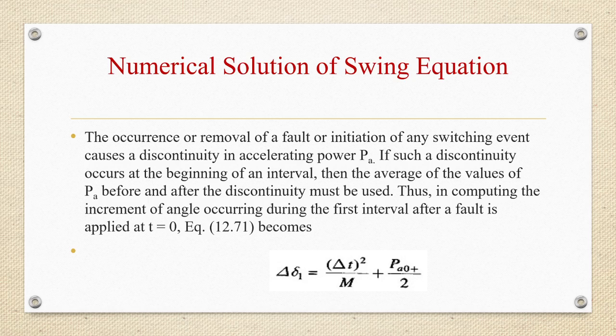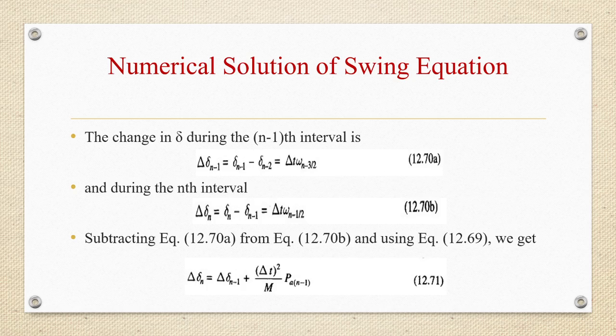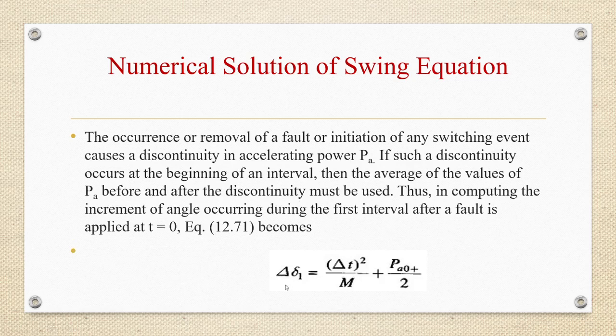The occurrence or removal of a fault or initiation of any switching event causes a discontinuity in accelerating power Pa. If such a discontinuity occurs at the beginning of an interval, then the average of the values of Pa before and after the discontinuity can be used. So in computing the increment of angle occurring during the first interval after a fault applied at t equal to 0, the equation Δδn = Δδ(n-1) + (Δt²/M)·Pa(n-1) becomes Δδ1 = (Δt²/M)·(Pa0+)/2.